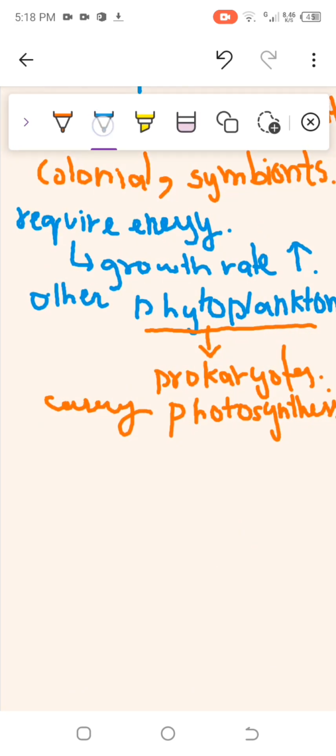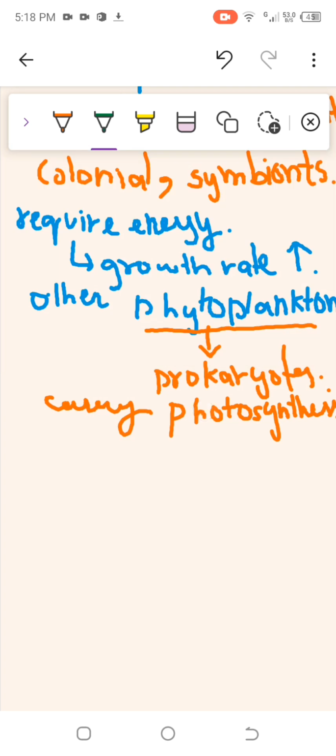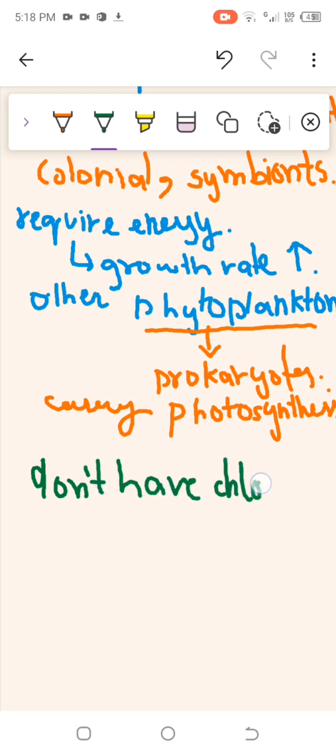Then we have that cyanobacteria do not contain chloroplast. Now, they do not have chloroplast, and you might be thinking they do not have a pigment system or thylakoid membrane.